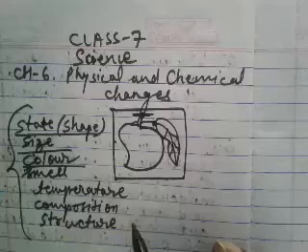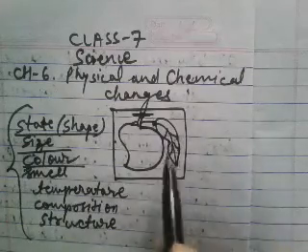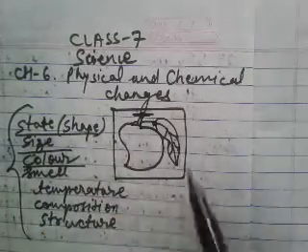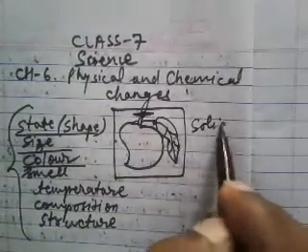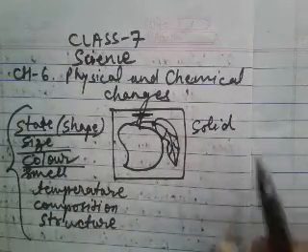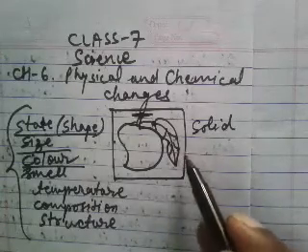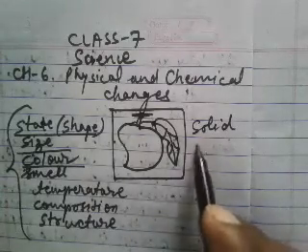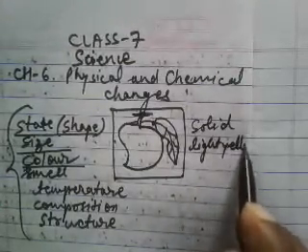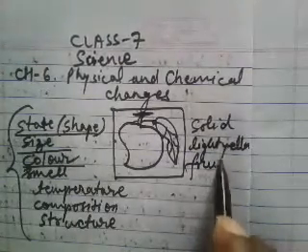Here we take an example, the state of a mango fruit. If we talk about its state, it is solid in nature, and size we can say medium, small or heavy, as we see in this figure, and its color is light yellow, and smell is a fruity smell.